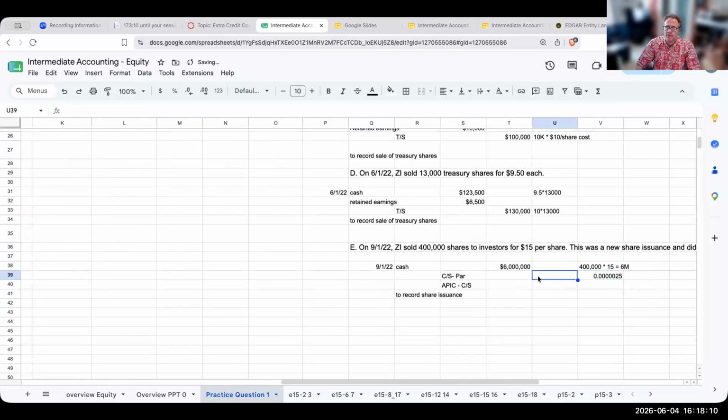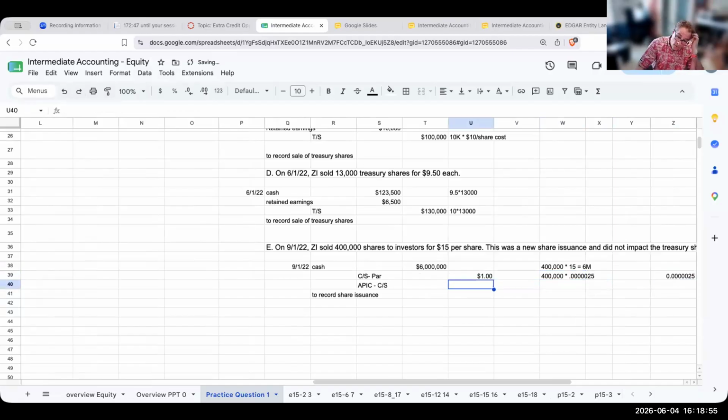Okay. So now, to figure out the amount I'm going to input at par value, I'm going to take 400,000 shares times the fractional par value, which gives me common stock at par of $1. So this is going to be 400,000 times 0.000025. So that's how I'm getting to this particular answer. Let's go ahead and put this over here.